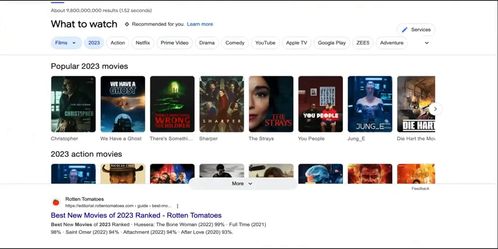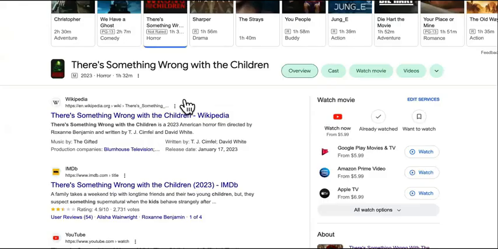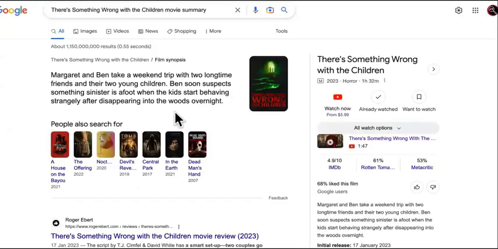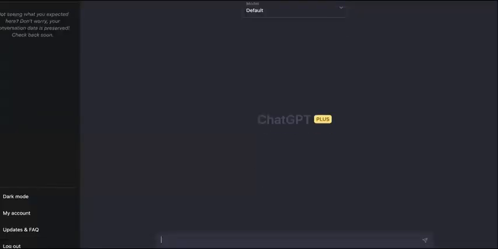Okay, we have a ghost. There's Something Wrong with the Children. I kind of like that one. Me and my kids, we watched There's Something Wrong with the Children. So let's open this up and we're going to say movie summary. Okay. So Margaret and Ben take a weekend trip with two longtime friends and their two children. Ben soon suspects something sinister afoot when the kids start behaving strangely after disappearing in the woods. Okay, boom. So we're going to use this movie summary and we're going to change everything.